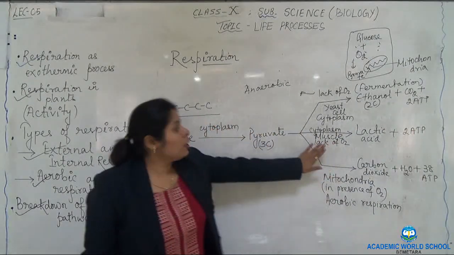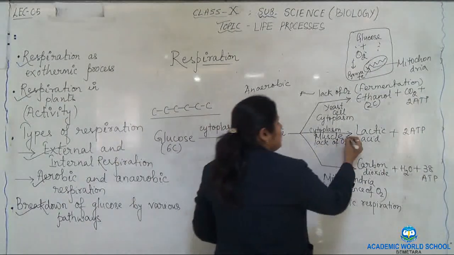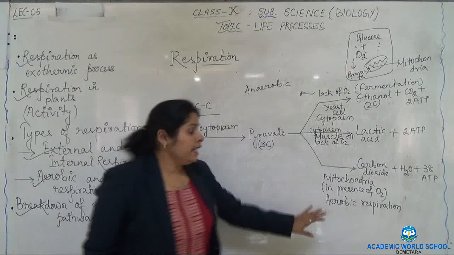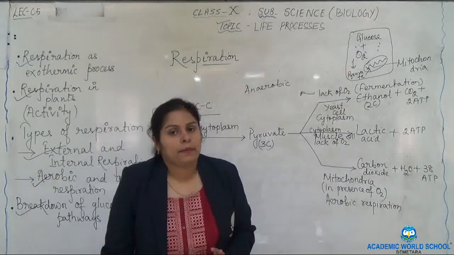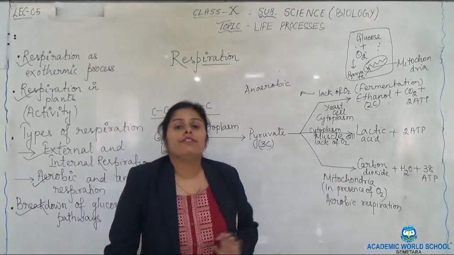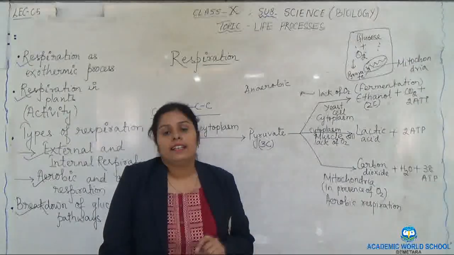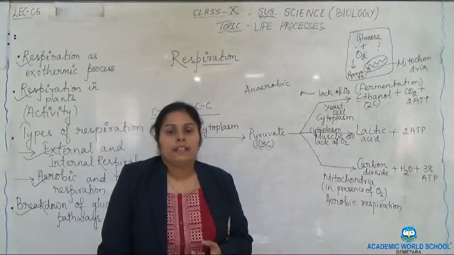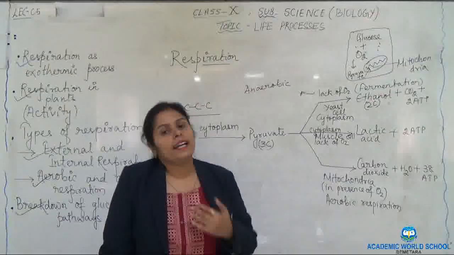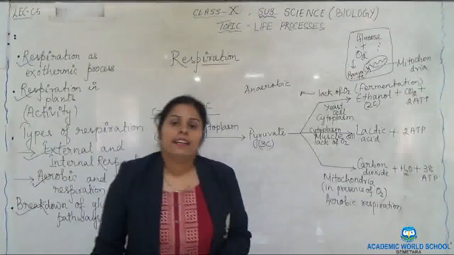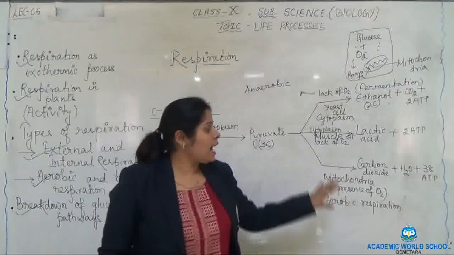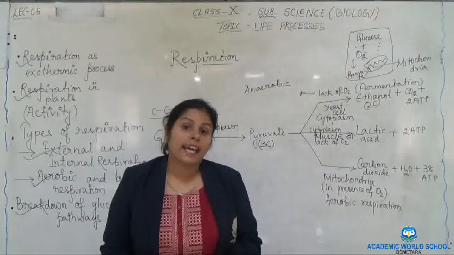Now see, because this is taking place in the muscle cell, in aerobic respiration what was happening? When carbon dioxide was produced during respiration, this carbon dioxide diffused into the blood forming carboxyhemoglobin and was carried out so that it can be exhaled. Carbon dioxide was in the form of gas.